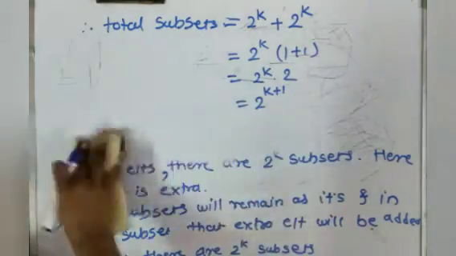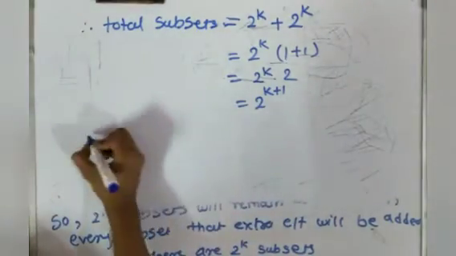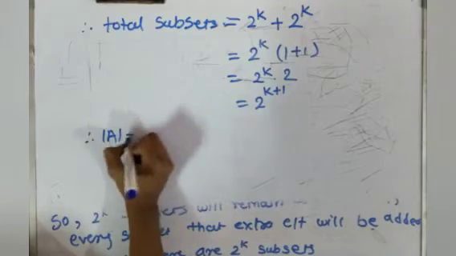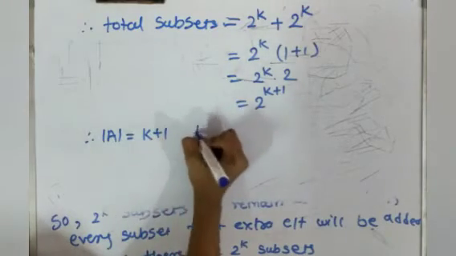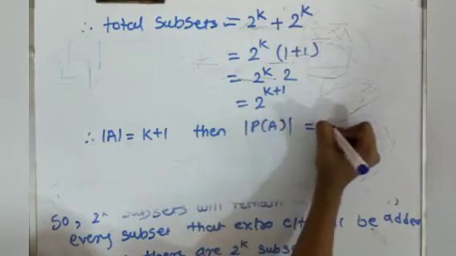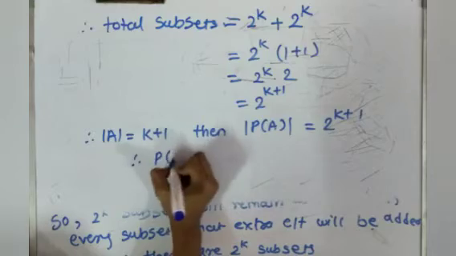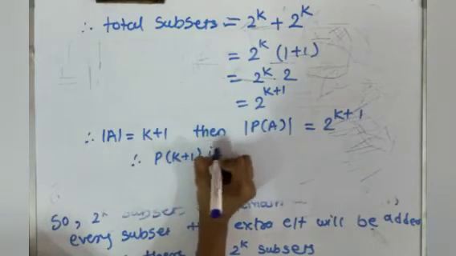So we have proved that if the cardinality of A is k plus 1, then the cardinality of P of A is 2 raised to k plus 1. Therefore P of k plus 1 is true.